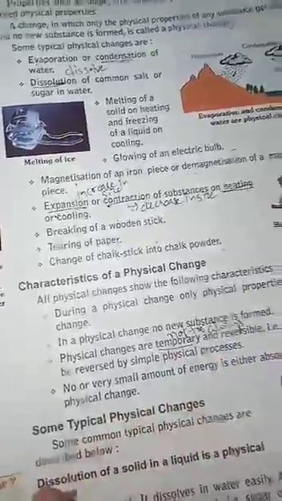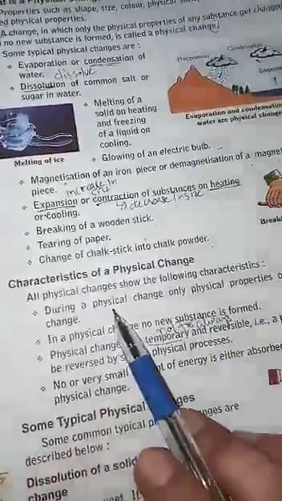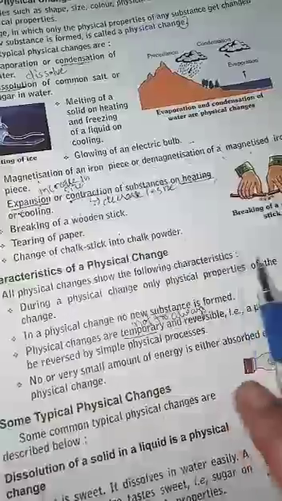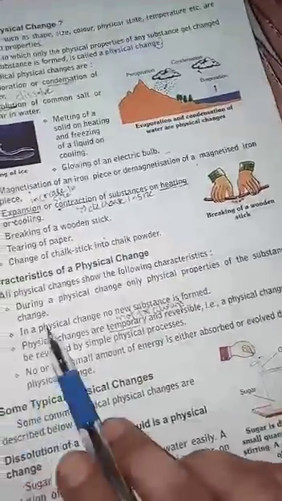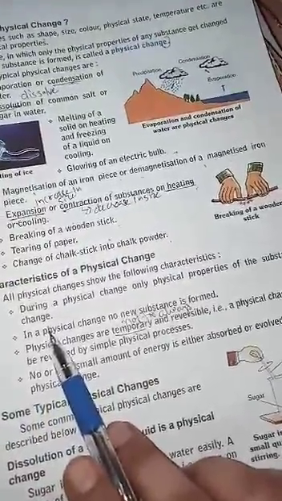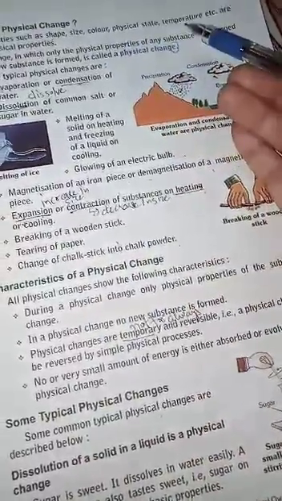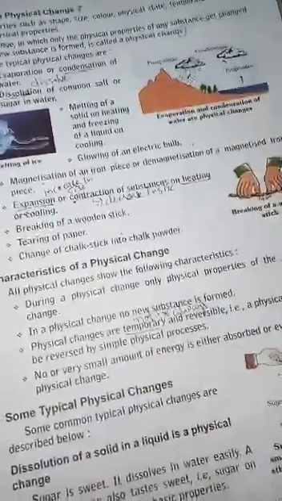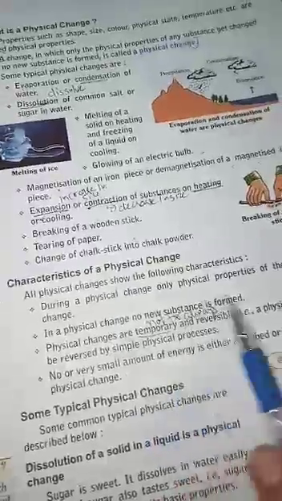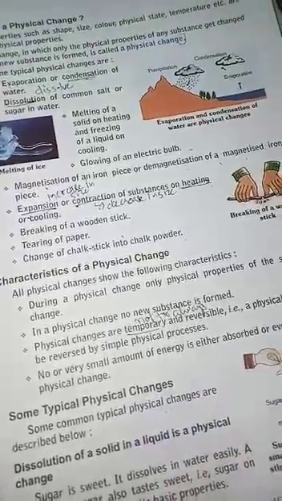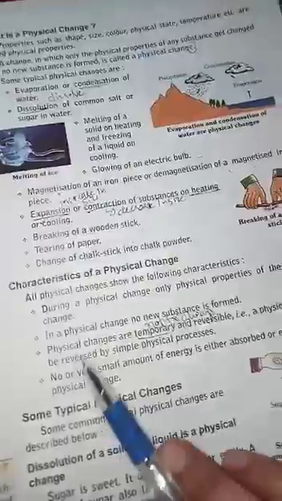All the physical changes show the following characteristics. First characteristic: during a physical change, only the physical properties of the substance will change. What are the physical properties? Shape, size, color, physical state or temperature. Only these properties will change. No new substance will be formed.